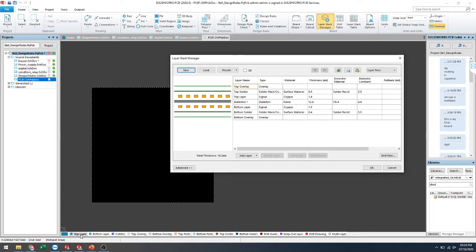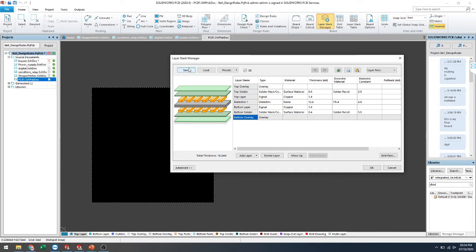So here you can select it if you're working layer-wise. If you want to work on the bottom side layer, you just select it, and the top side layer, whatever you have, you just select it and work on it. Here you can also see the 3D model, for seeing which types of layers you have used.